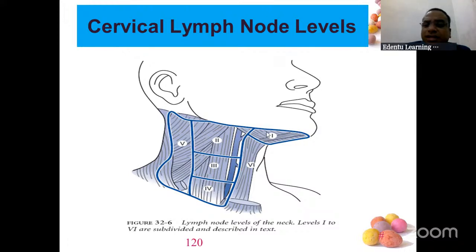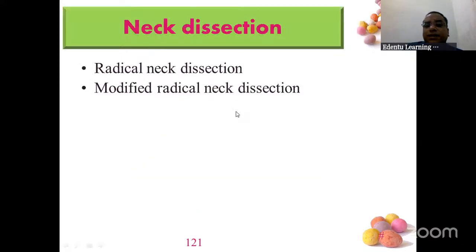So level 1 is your submental and your digastric region. Then level 2 is the upper jugular lymph nodes, the upper part of the jugular vein. Level 3 is the middle jugular. Level 4 is the lower jugular. Level 5 is the posterior compartment. Level 6 is the anterior compartment. So please, you need to write this. Without this, your answer is incomplete.